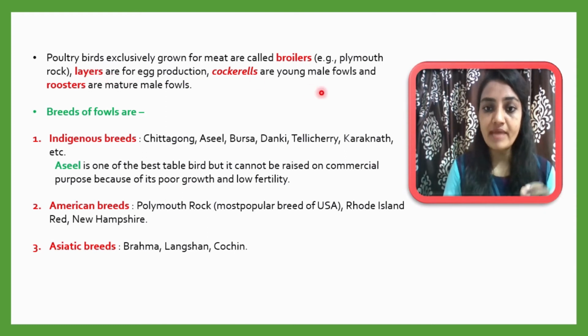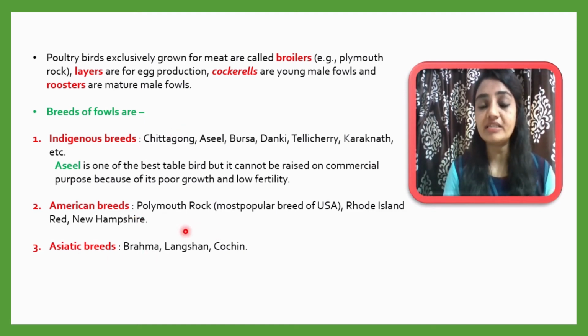Young male fowls are called cockerels, and mature male fowls are called roosters. Breeds of fowls which are very importantly used and highly demanded are listed here: indigenous breeds, American breeds, and Asiatic breeds. These breeds are all very important and highly demanded in the poultry industry.